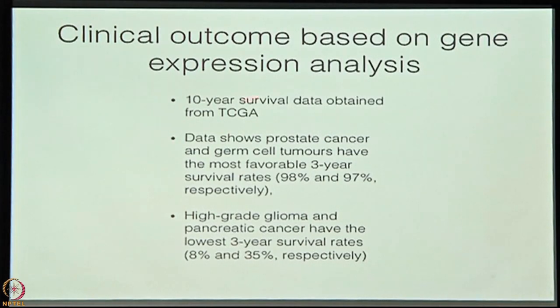So the 10-year survival data also was available on the Cancer Genome Atlas. It shows prostate cancer and germ cell tumors to have the most favorable 3-year survivals. That's there. If you have to have cancer, those are the good cancers to get. You'll do well with them because of therapies available.